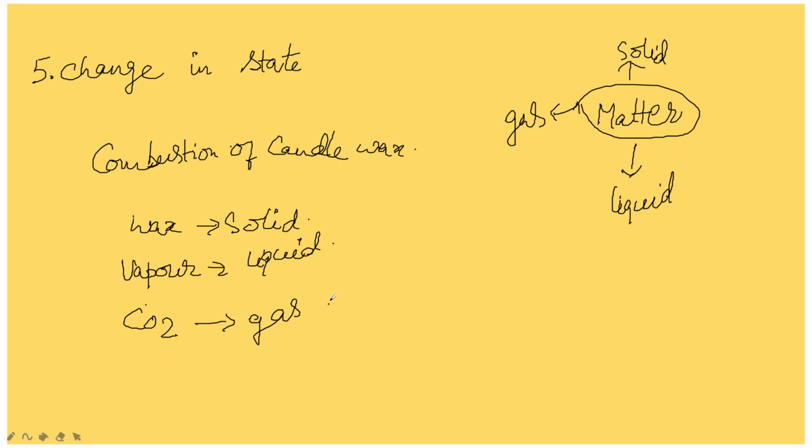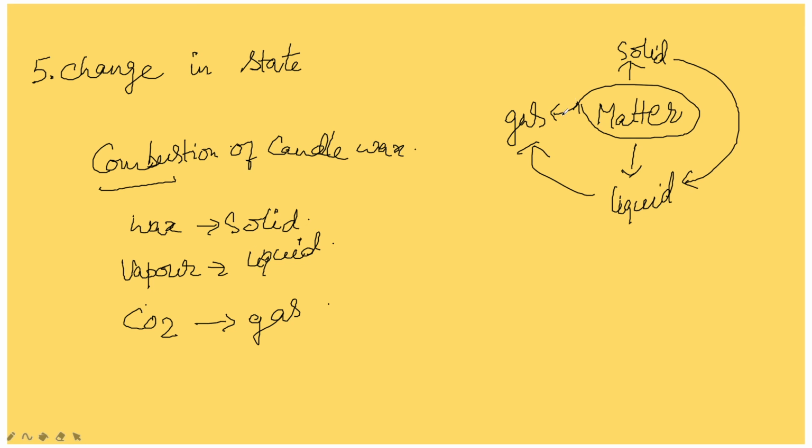There are some reactions where more than one characteristic we find. So here the example, when wax is burned, then water and carbon dioxide both are formed. Wax is solid, water is a liquid and carbon dioxide is a gas. It means that during this combustion reaction, the physical state changes from solid to liquid to gas. Understood? Few reactions are there where many other characteristics also we find.